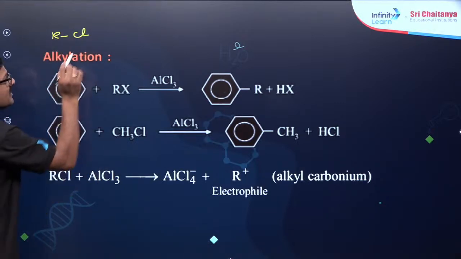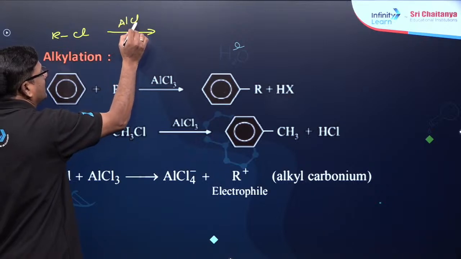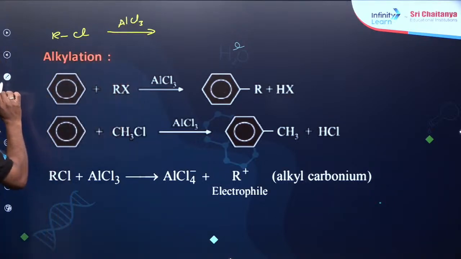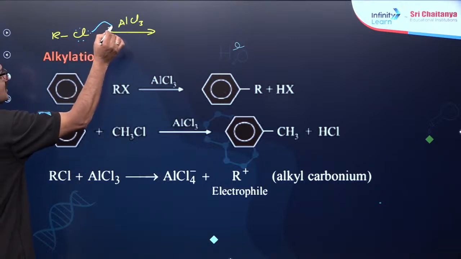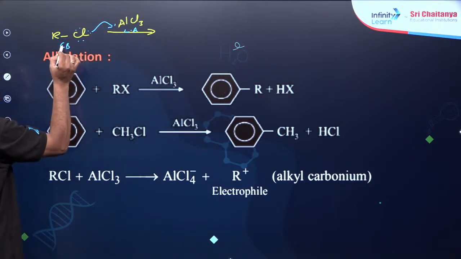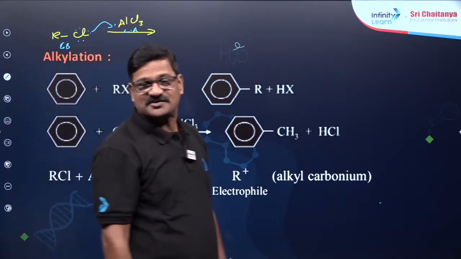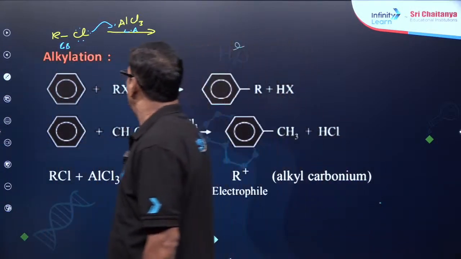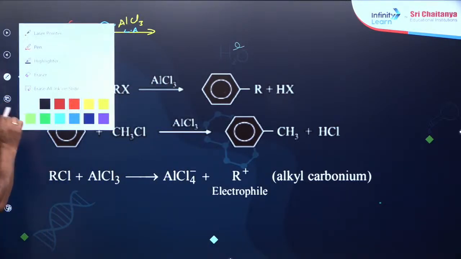is treated with AlCl3. Aluminium chloride has a vacant orbital. Therefore the lone pair of electrons is donated, so this is a Lewis acid and this is a Lewis base. So there is a Lewis acid-base reaction.